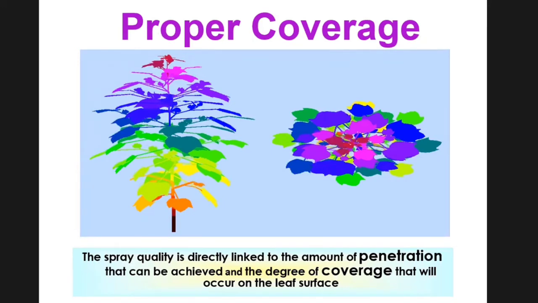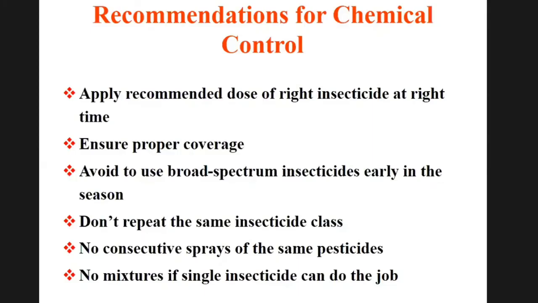Like if one mealybug remains unsprayed, it can produce more than 300 instars, and you can get crop loss. Recommendations for chemical control: apply the recommended dose of the right insecticide at the right time. Ensure proper coverage. This is the most important point, proper coverage.